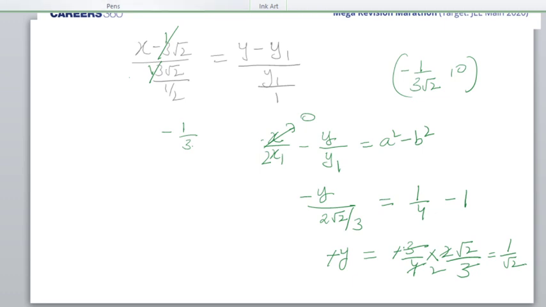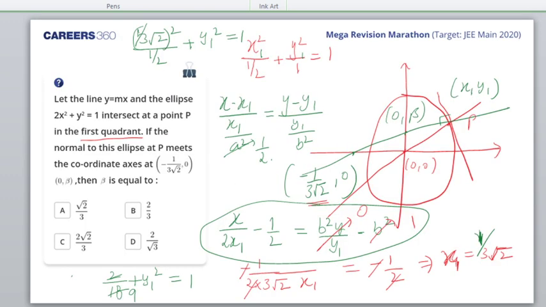Just a moment, I'm changing the page now, so that's why there is a small problem. 2 root 2, 3, 3 gone, 2 gone, 1 by root 2. Why? Just hold on. What is the problem here? 2 by root 3 minus 1 by 3 root 2 I am getting. Minus 1 by 3 root 2 I am getting.